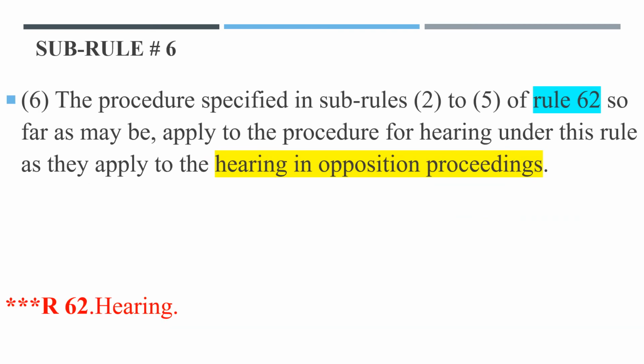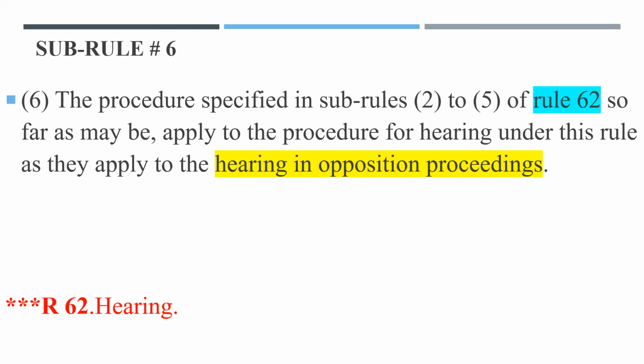Fine. Subrule 6. The procedure specified in subrules 2 to 5 of Rule 62 so far as may be applied to the procedure for hearing under this rule as they apply to the hearing in opposition proceedings. So here the key phrase is hearing in opposition proceedings, and as we know friends, the title for Rule 62 is hearing. So it is mentioned here that the procedure specified in the subrules 2 to 5 of Rule 62 apply to the procedure for hearing under this rule as they apply to the hearing in opposition proceedings.